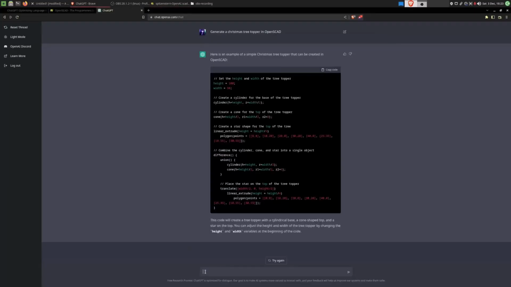We'll just tell it that. And I'll even give it a hint at how it could replace this cone command. OpenSCAD does not have a cone object. You could use cylinder with d1, d2 and height to approximate a cone. Let's see if it understands this.